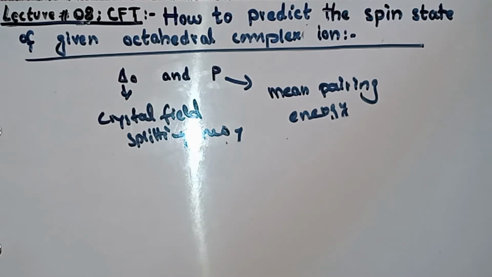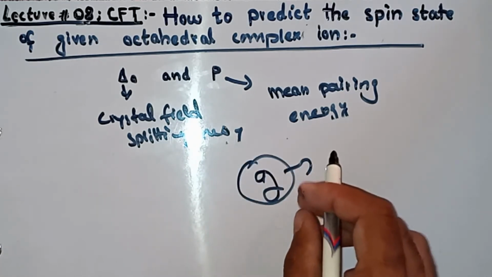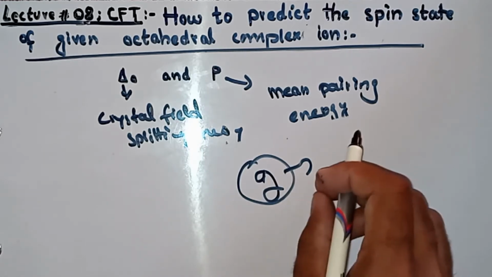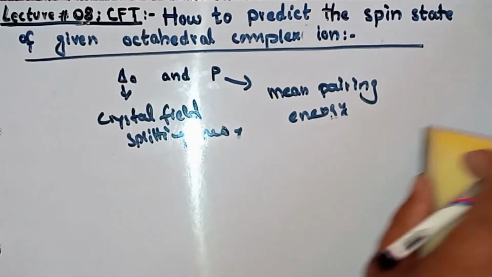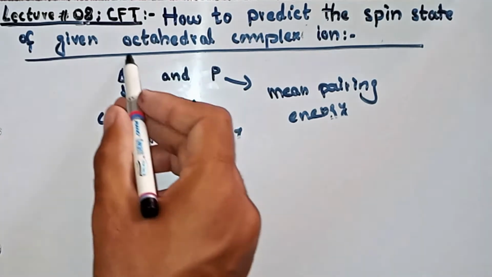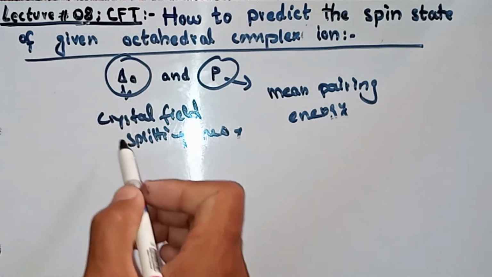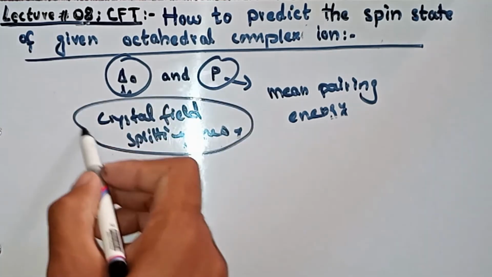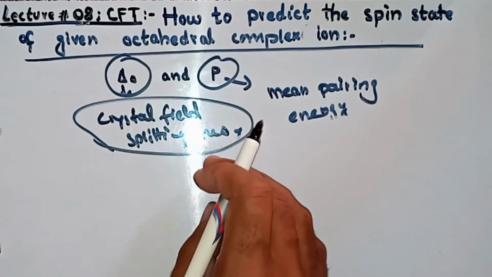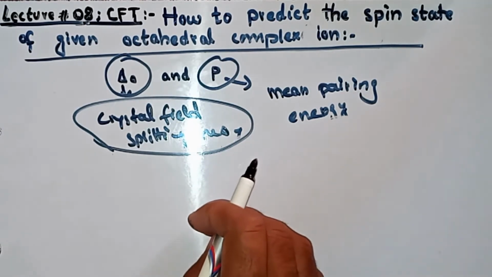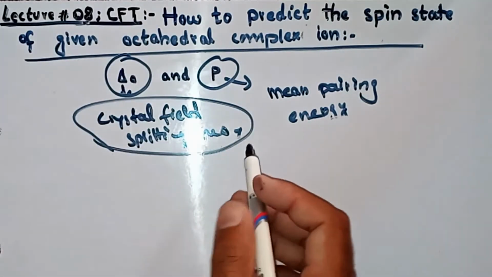Here only two conditions are used. If you know these conditions, you can easily predict whether the given complex is a high spin complex or a low spin complex. So what is the condition? First of all, you need to know what del naught is and what P is. I already told you in previous lectures that del naught is called the crystal field splitting energy. It is the energy by which the eg level is raised while the t2g level is lowered. The difference between the increase and decrease is called del naught, the crystal field splitting energy.